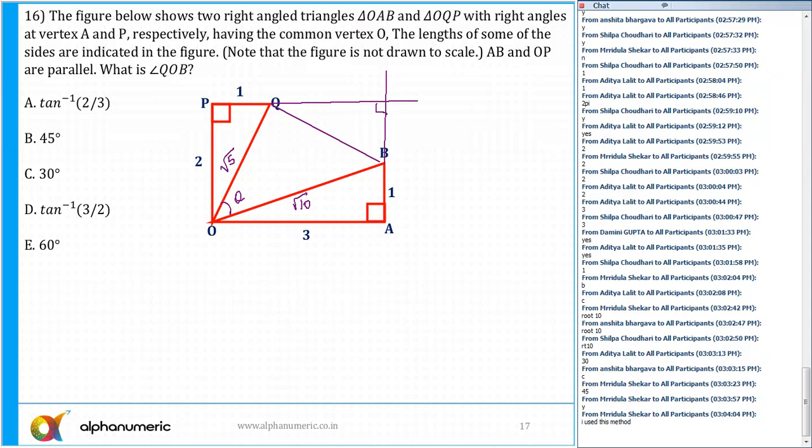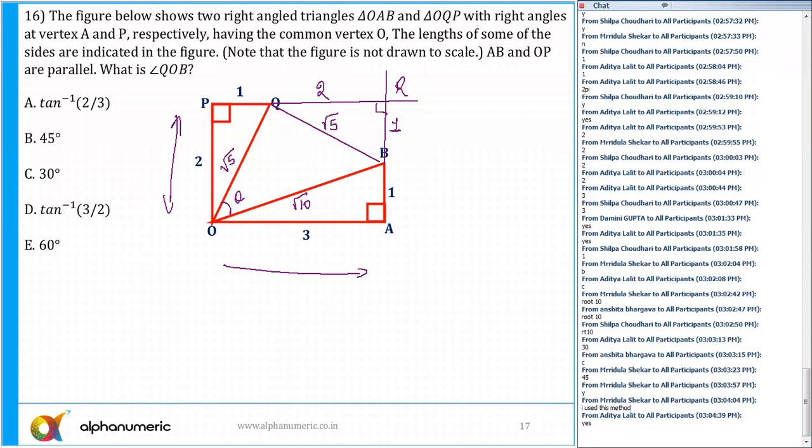Okay. So this point, let's mark it as R. So the length RB is equal to 1, and the length RQ will come out to be 2, because this total is 3 and this total is 2. So it's a rectangle. So this length is 1 and 2, so this will be equal to root 5. Is that clear to all of you? Please tell me yes or no.